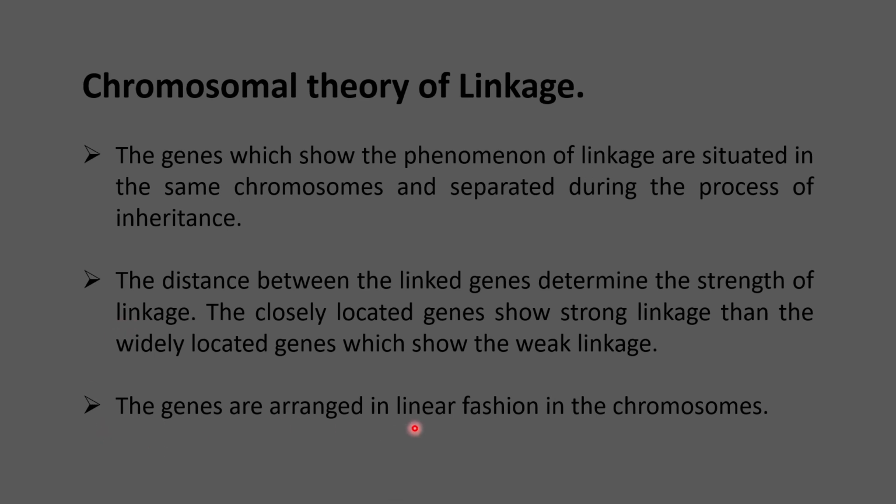And the genes are arranged in a linear fashion. So these linked genes are always arranged in a linear fashion. Only then can they inherit together. If they are present on different chromosomes, then there is no linkage as such.